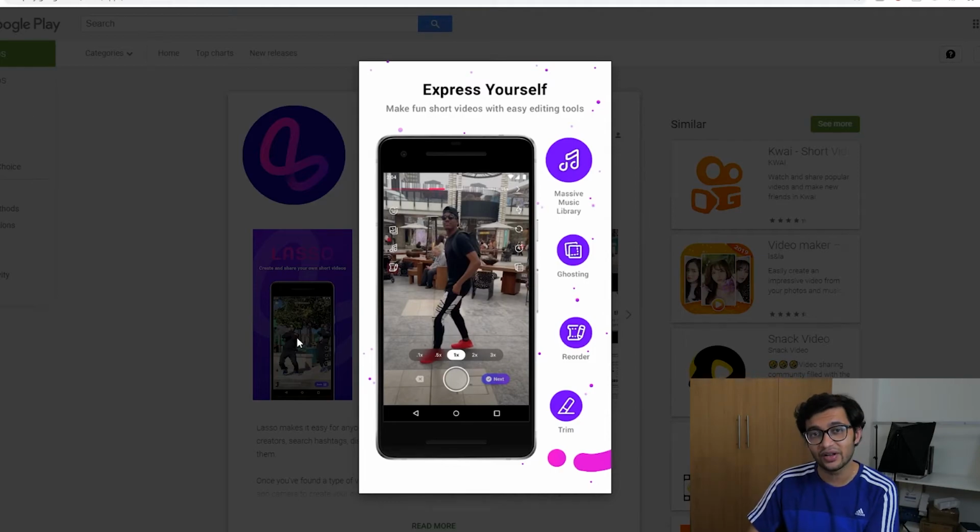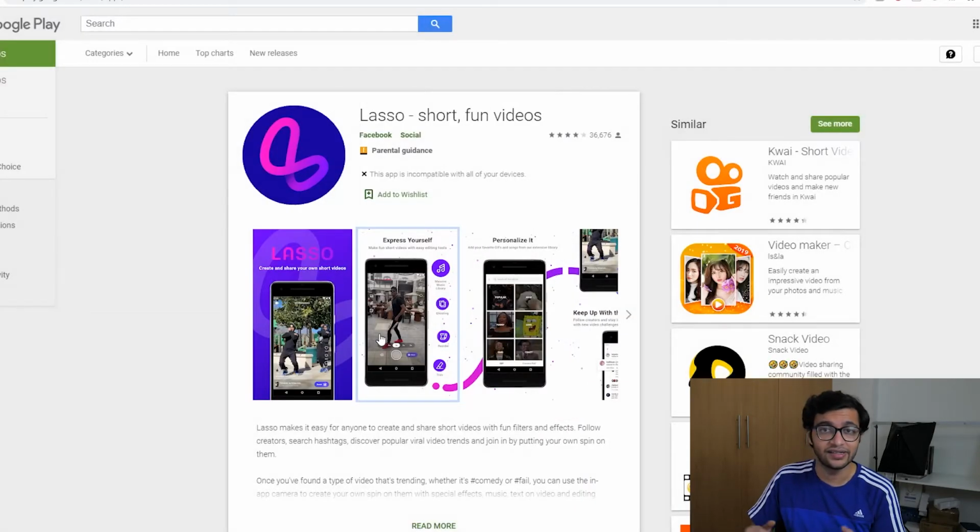Now again, I tried to install this on my phone. It didn't work. It just said that this is coming soon to my region. But Lasso as well as Instagram Reels are two potential candidates that could cash in on the Indian market. The Indian market is such a huge place, and now even if someone has TikTok installed on their phone and they're in India, you can't really access the servers. It just basically shows a message saying you cannot do that, and TikTok is adhering to what the government of India has set forward, which is to stop the use of the application in India. They're also unlisted from the Play Store in India, so that's something you should keep in mind.